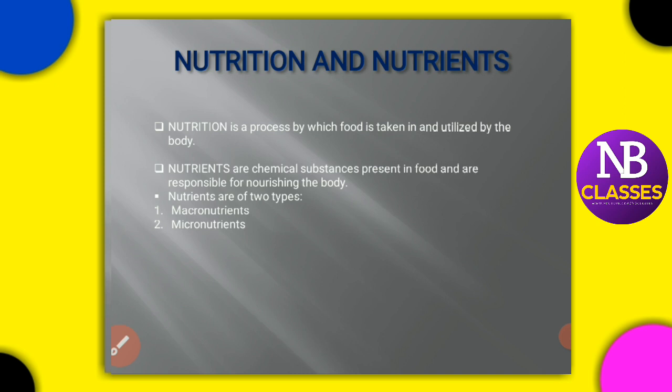Now, what is nutrition? Nutrition is the process by which food is taken in and utilized by the body, through absorption, transportation, utilization and excretion. That process is called nutrition. Now, what are nutrients? Nutrients are the chemical substances present in food that are responsible for nourishing the body. Under nutrients there are two types: macronutrients and micronutrients.